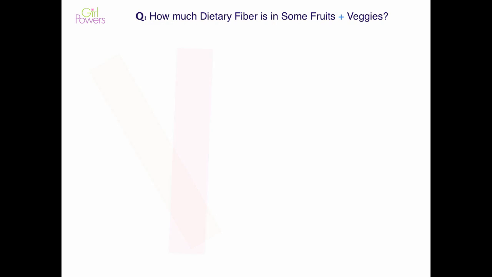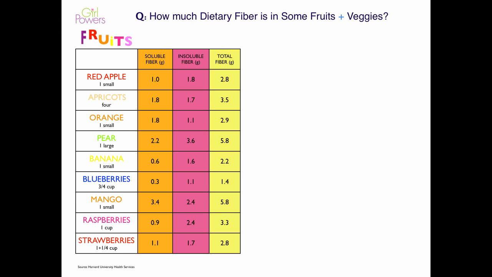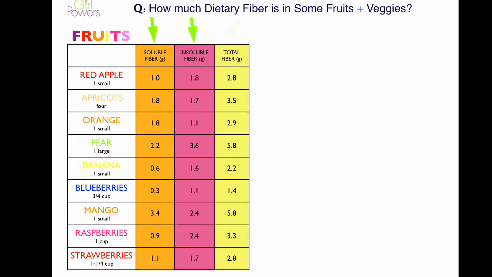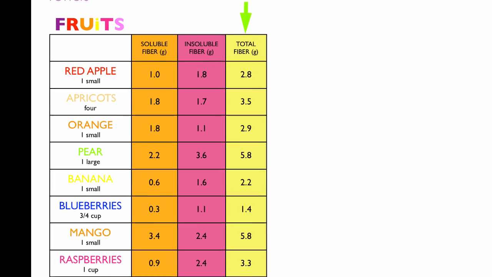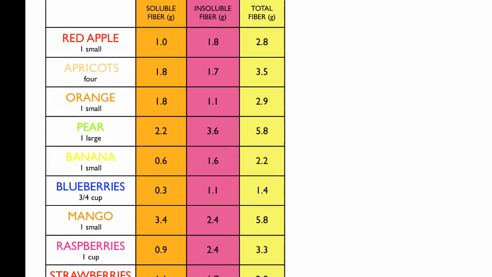How much dietary fiber is in some fruits and veggies? And we see here a chart of fruits. Underneath each fruit name is the amount noted. The soluble fiber and the insoluble fiber, and then the total fiber. Perhaps take a look for one of your favorite fruits and see what's going on there.